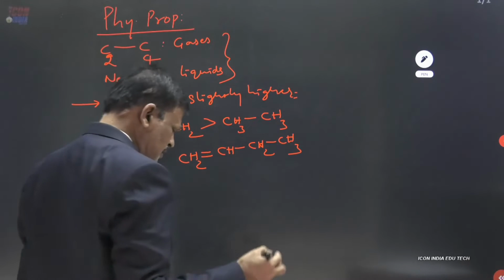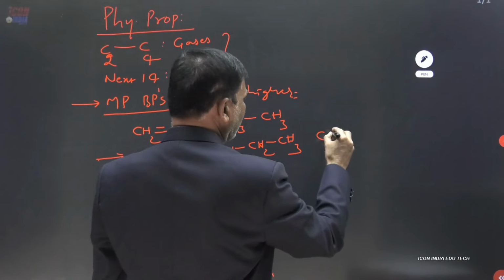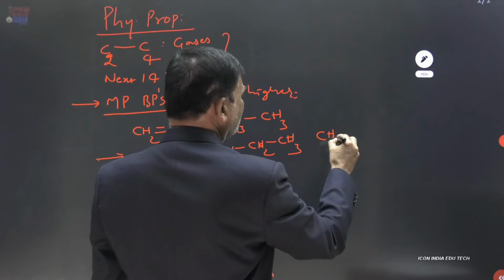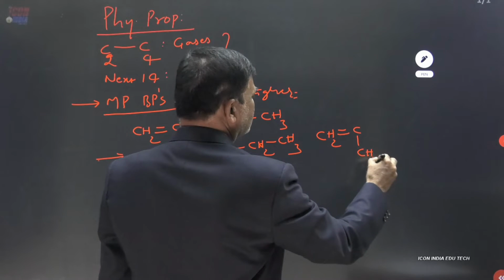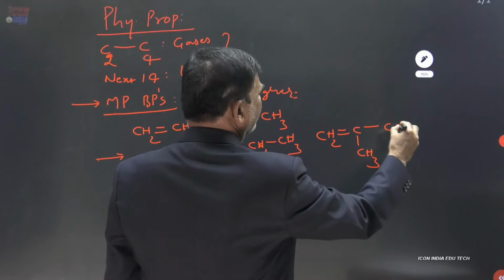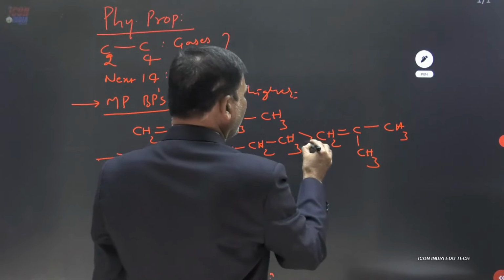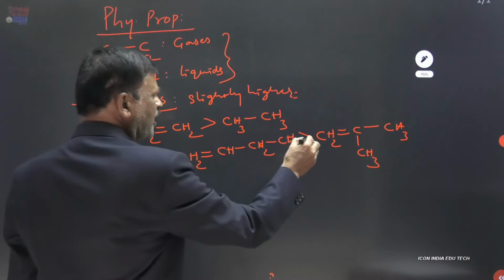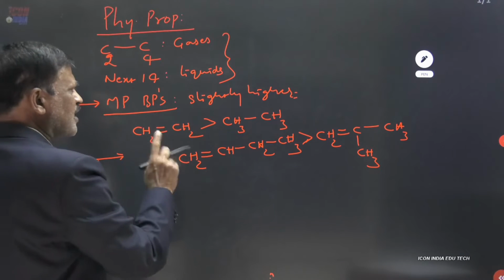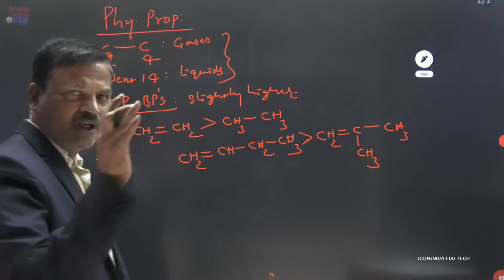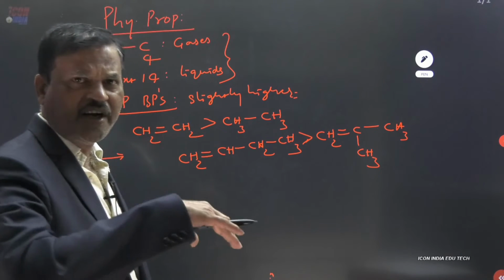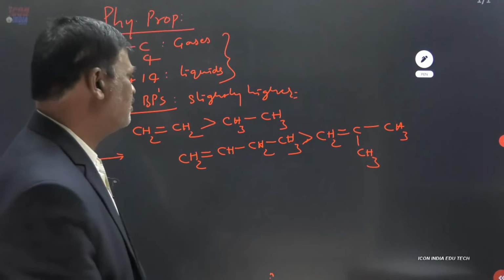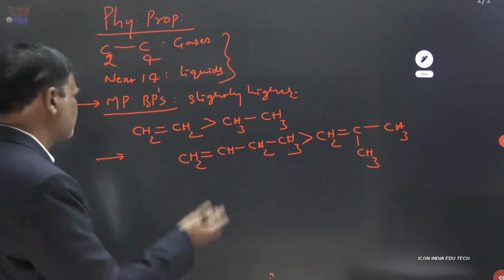So among the isomers of any type of compound, straight chain will have higher boiling point than the branched one.